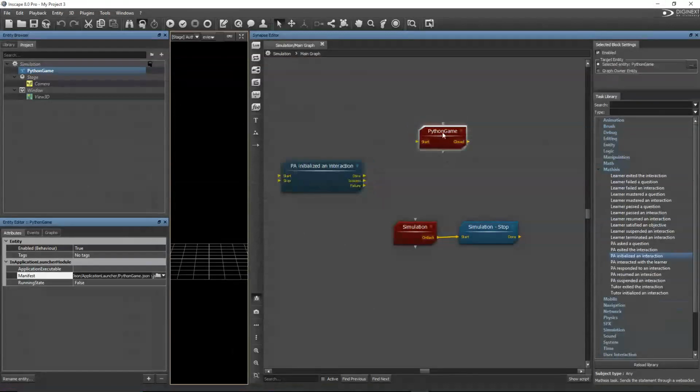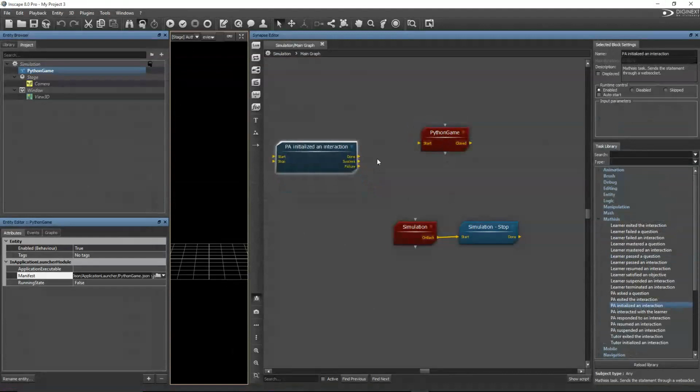So we have here our two building blocks. We need to link the different building blocks between them to make it like a sequence in order to represent our game inside the learning game programming tool. To do this, I just need to connect the pins between the different building blocks. So I connect here the done pin to the start pin right here, because the done pin is triggered whenever this task is over.